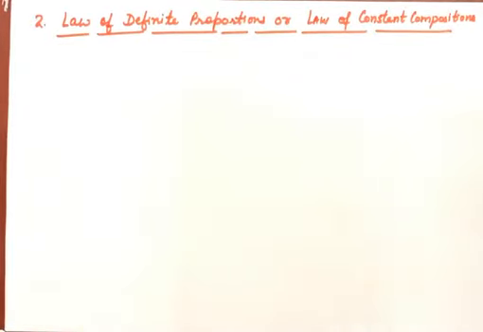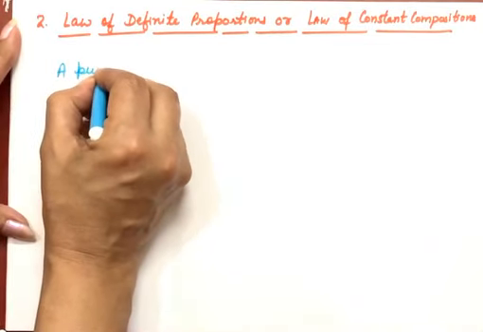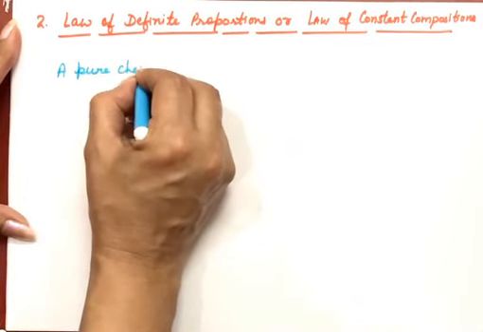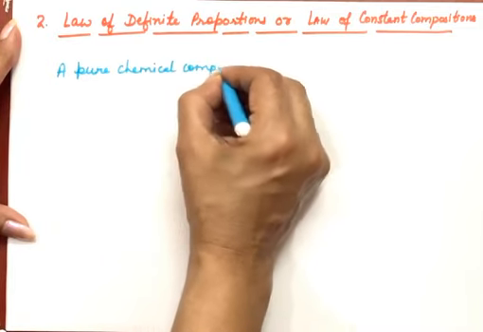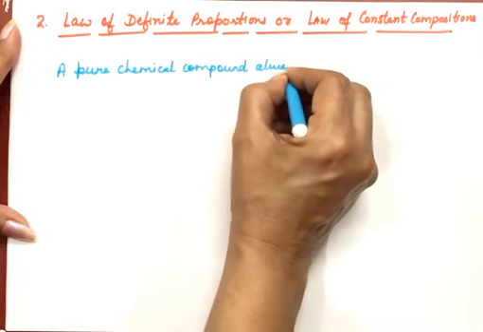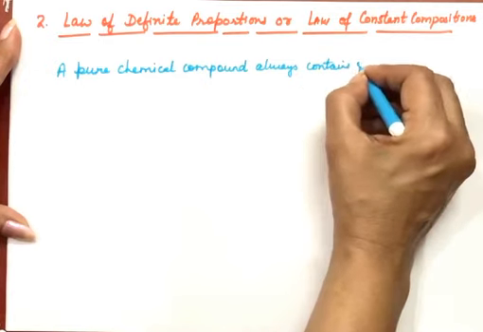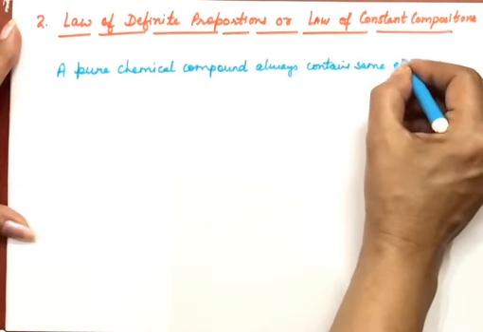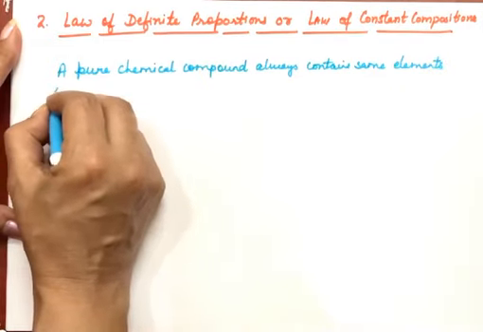This law states that whenever we take any pure chemical compound in which there are no impurities, just a chemical compound, like for example, we have taken water, it always contains the same elements. Like water is always made up of hydrogen and oxygen.